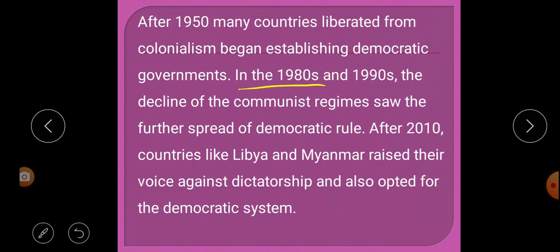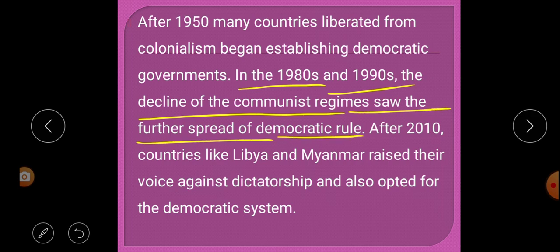In the 1980s and 1990s, the decline of communist regimes saw the further spread of democratic rule. So far we were talking about what happened after 1950, how the colonies got freedom from colonialism. The second paragraph says that in the 1980s and 1990s, slowly communism declined or came to an end.